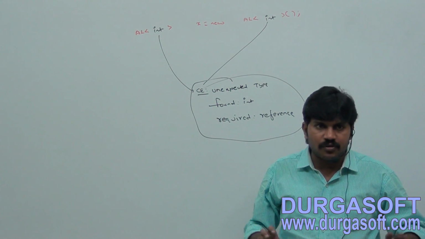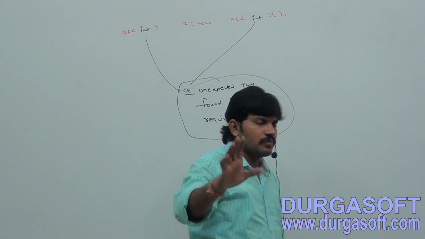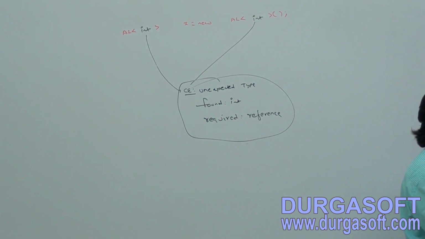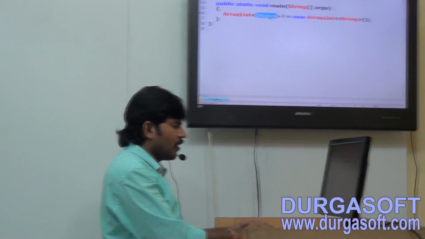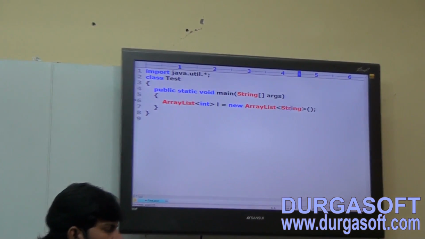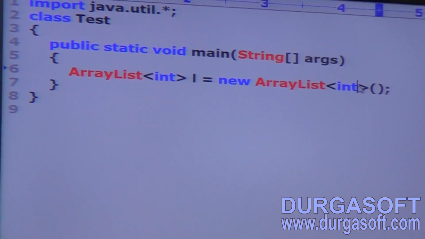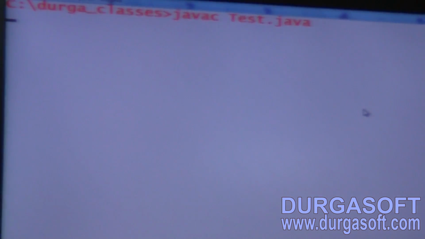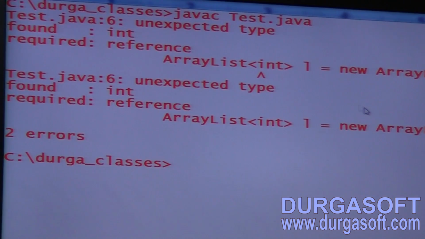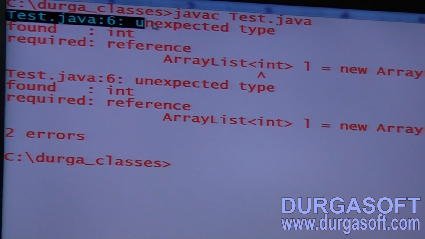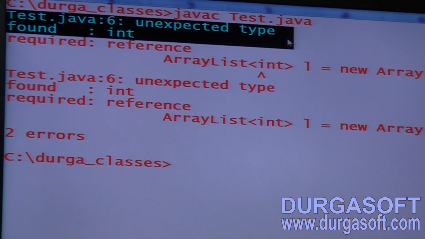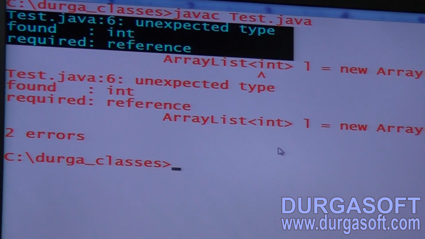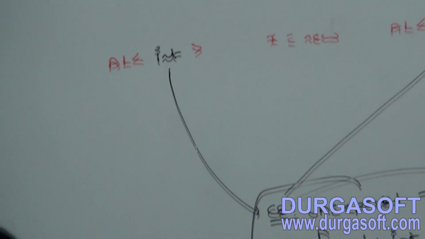Any explanation required? Okay, this is conclusion 2. First listen, let me show this one. ArrayList of int x is equal to new ArrayList of int. Now we get compile time error two times. Have you observed? Unexpected type, found int, required reference.